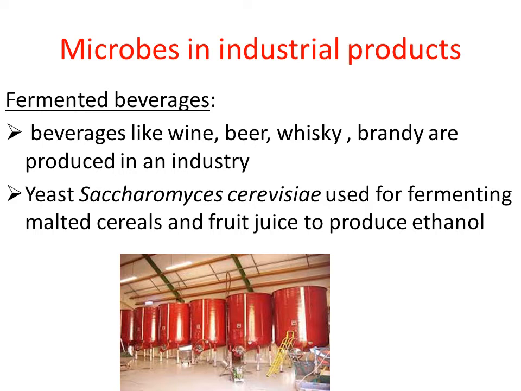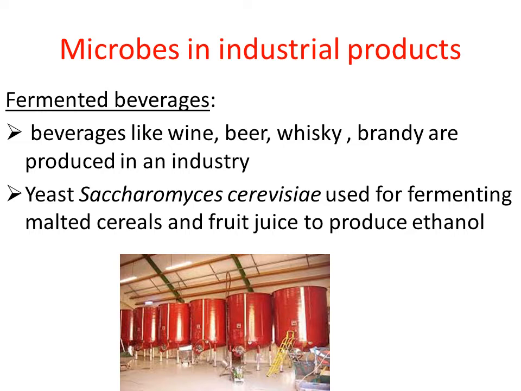As soon as we add Saccharomyces cerevisiae to the raw material, either cereals or fruit juices, those microbes start utilizing the raw material as a food material, right? Because lots of sugar is present in the cereals or in the fruit juices. The organism starts digesting the sugar present in the raw material.